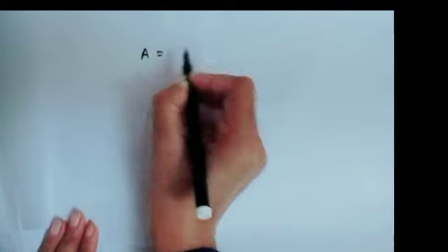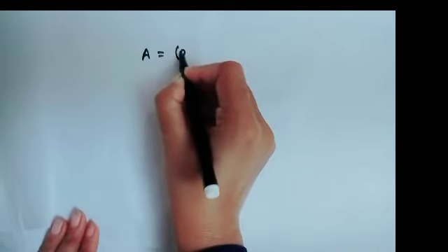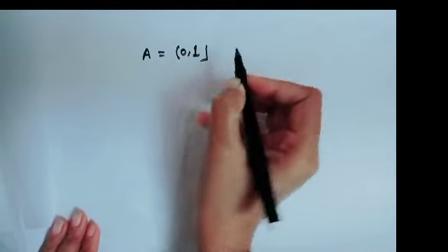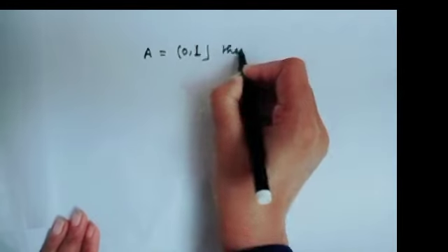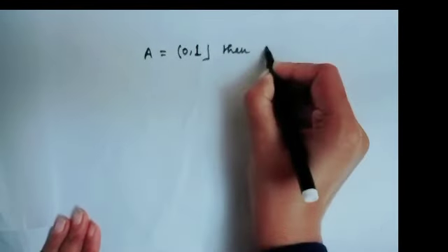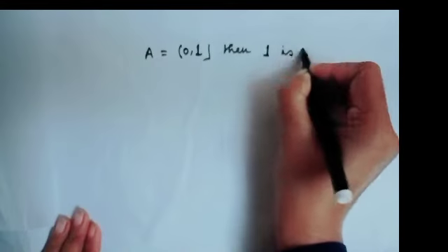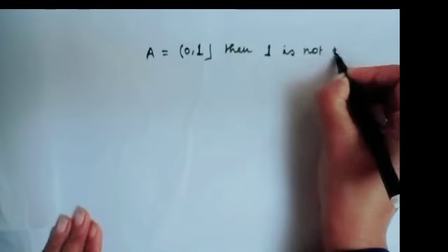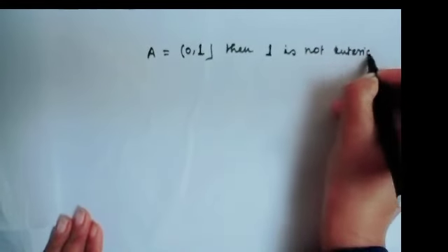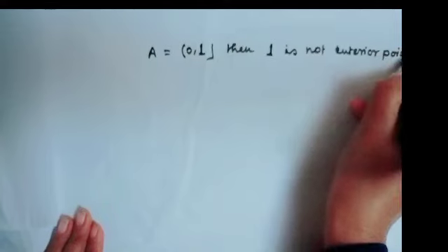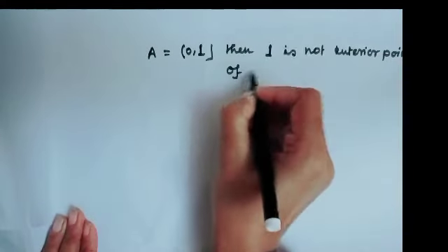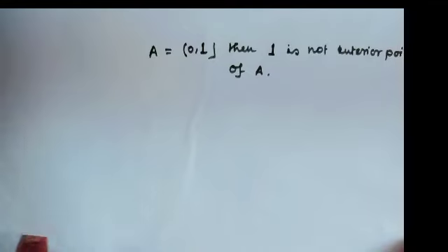Let's look at an example of a limit point. First look at interior points. Let's consider the set A equal to (0, 1]. Then obviously 1 is not an interior point of A. Why?